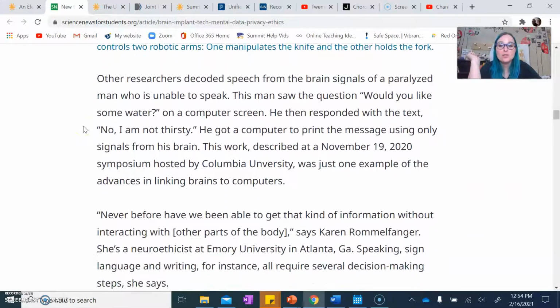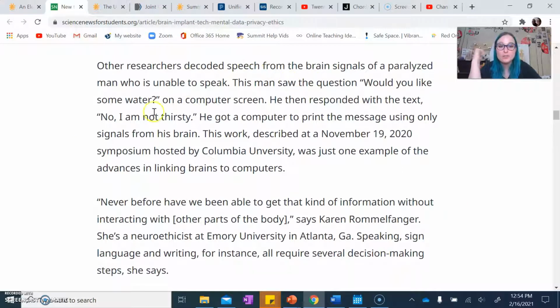Okay. Other researchers decoded speech from the brain signals of a paralyzed man who is unable to speak. This man saw the question, "Would you like some water?" on a computer screen. He then responded with the text, "No, I am not thirsty." He got a computer to print the message using only signals from his brain. This work, described at a November 19, 2020 symposium hosted by Columbia University, was just one example of the advances in linking brains to computers.